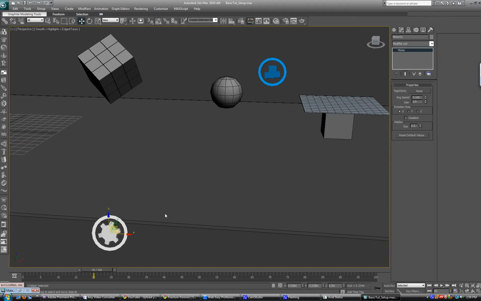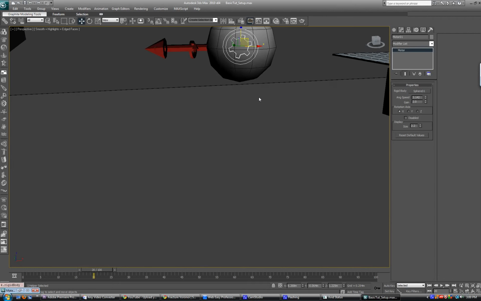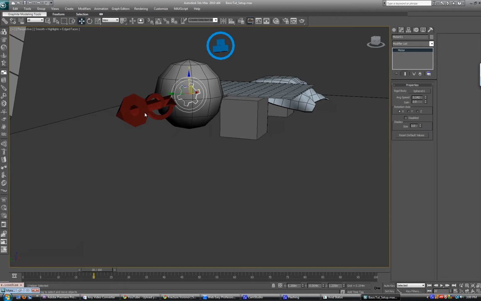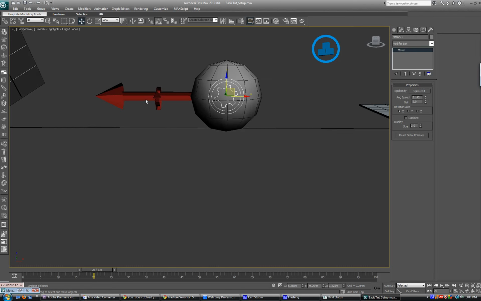If you go to the modifier panel for the motor, you'll see that it says Rigid Body with a little box that says None. I'm going to click on None. I'm going to select a rigid body that I want the motor to affect. You'll see it pop up right here. If you want to see the motor better, you can change the size, and you can actually see which way the motor is rotating by looking at this arrow.